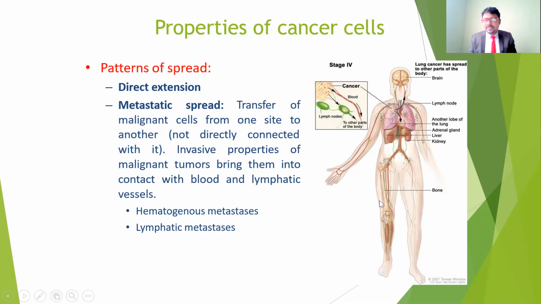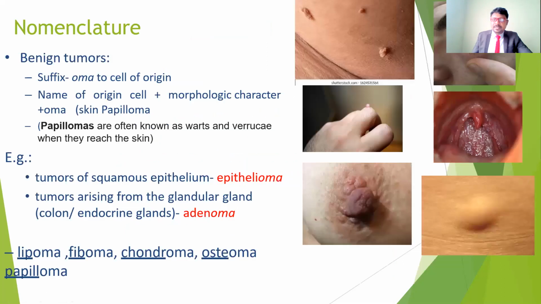For example, if someone has a problem here and it spreads to the brain, and then to other parts like the bone, liver and kidney, it goes through the blood and also the lymphatic system. This type of spread is called metastatic spread. Metastasis means spreading from one place to another place through the bloodstream and also lymphatic metastasis.